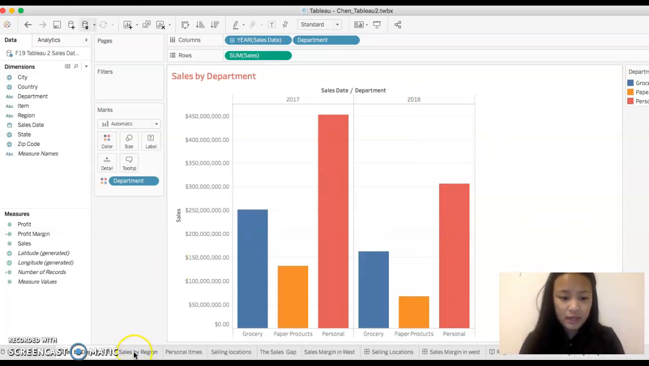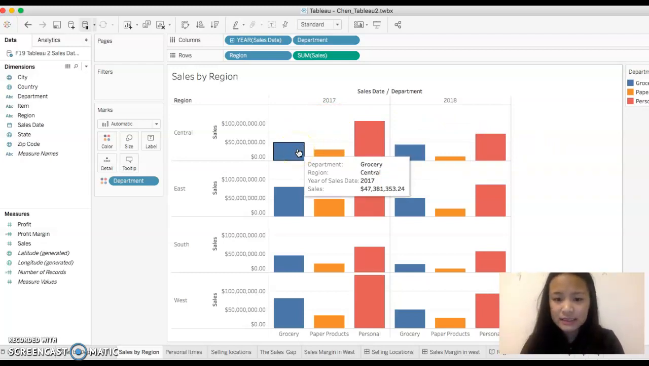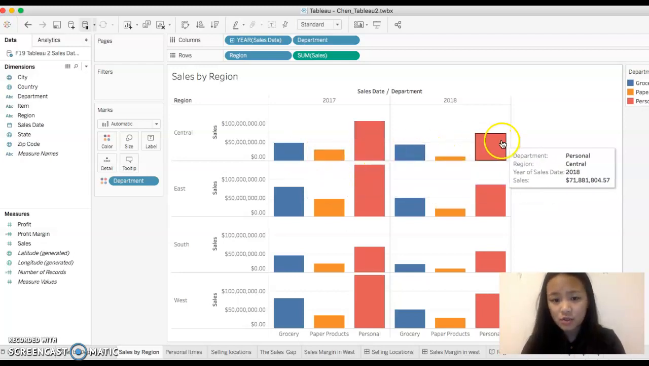So in order to understand that, I'm just gonna look at the regions, because in certain regions some sales are going down or some sales are going up. So right here, let's take a look. On the central area, the grocery department didn't decrease that much. However, the paper products actually decreased by a lot, followed by the personnel products also. And if you look at each one of them, they are all actually decreasing.